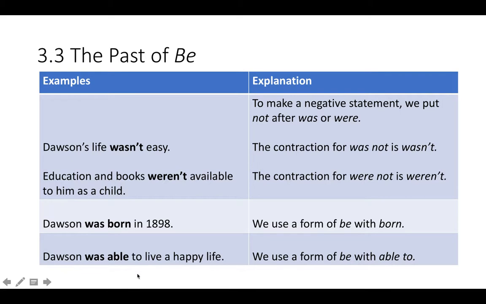And Dawson was able to is also a kind of adjective. Live a happy life. We use a form of be with able to. He was able to do something. It's the same as saying he could, can in the past tense. Was able to and could mean the same thing.